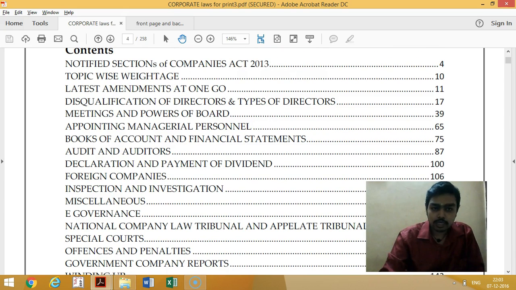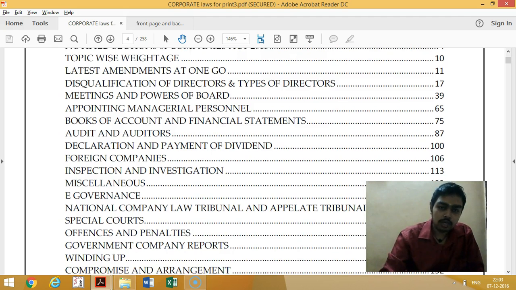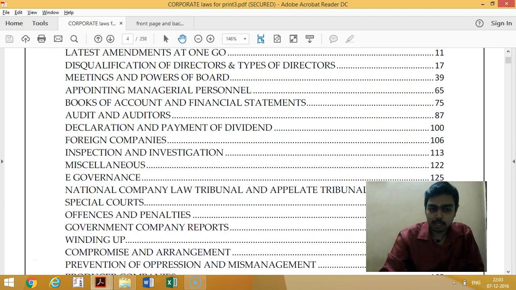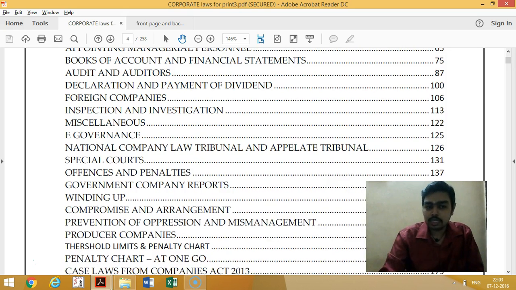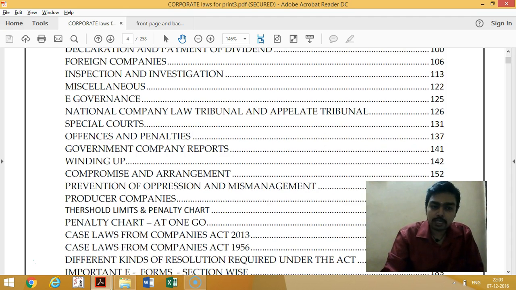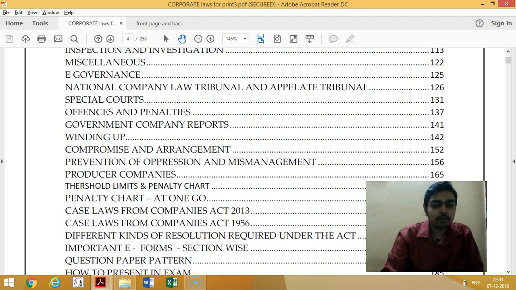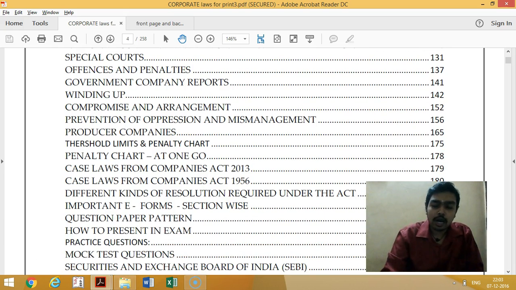The book covers directors, meetings, managerial remuneration, books of accounts, audit, payment of dividends, foreign companies, inspection, other miscellaneous chapters, e-governance, NCLT, special court, offences and penalties, government company reports, winding up, compromise and arrangement, oppression and mismanagement, and producer companies. I have given a separate threshold limits chart for whenever applicability comes. For example, for woman director under section 149, the applicability is paid up capital of 100 crores or more, or turnover of 300 crores. We have the entire threshold limits in the chart.